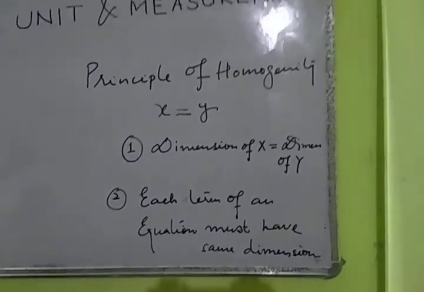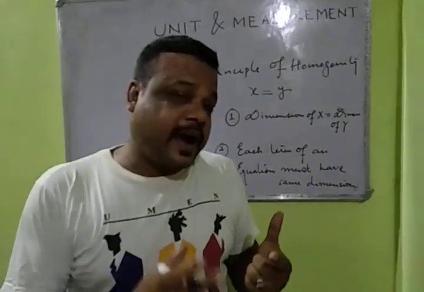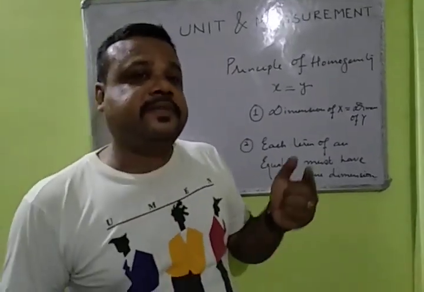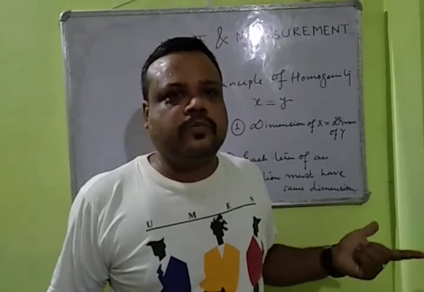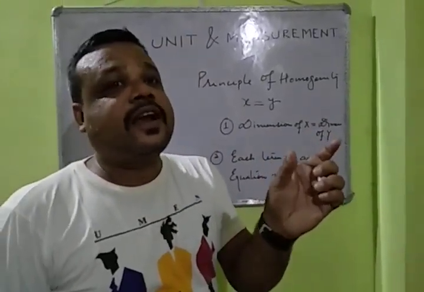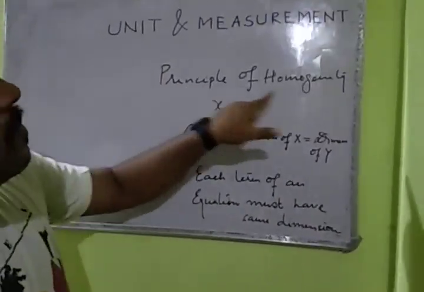Can you add 4 kg plus 2 meter? Can you add 5 centimeter and 6 liter? No. If the units are different, we cannot add, we cannot subtract. That is basically all about the principle of homogeneity.